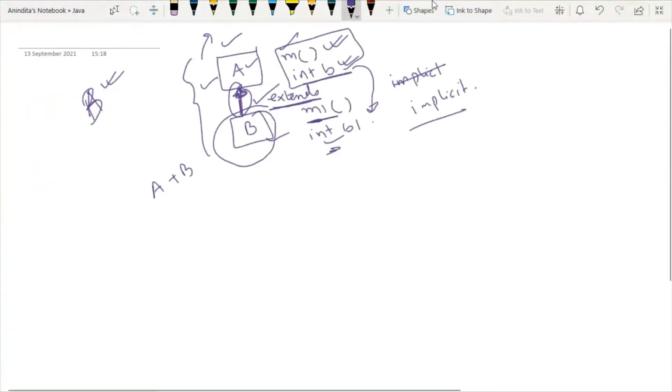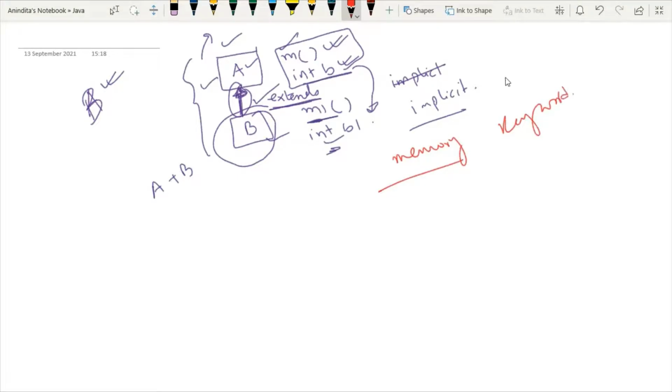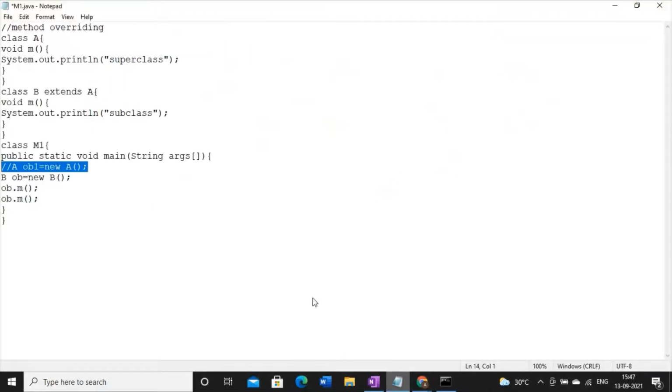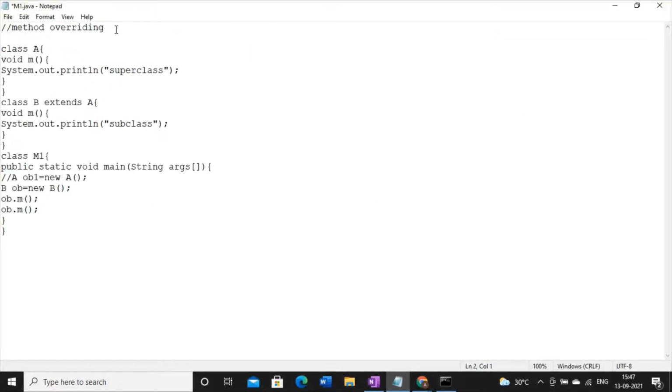though creating an additional object can solve the problem of method overriding, only solving the problem of method overriding is not always the motto. So we have to save the memory also. So at this point of time, the best option is to use the keyword, because whenever you are defining any keyword like this super, it will not require any additional memory space. It is just a reference, and an object reference will not take any memory. So the problem of method overriding can be solved using one keyword that is known as the super keyword.